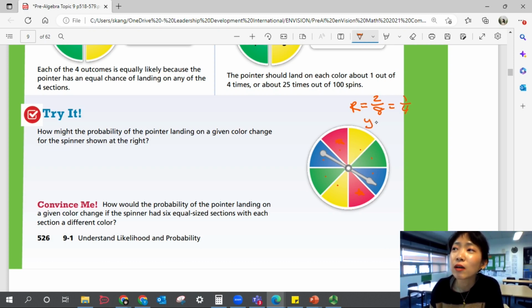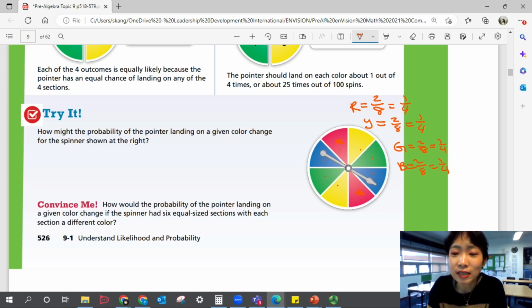And then look at yellow. That's 2 out of 8 as well. And they're all equally divided. The sections look equally the same, right? And that's 1 out of 4 too. Green, 2 out of 8, 1 out of 4. Blue, 2 out of 8, 1 out of 4. So how does it change? Does it change? No, it doesn't.